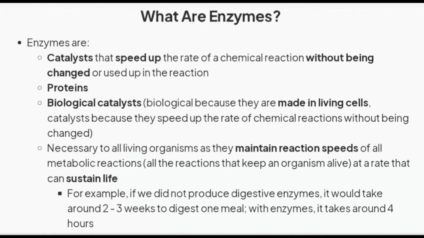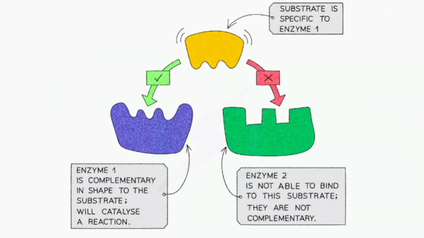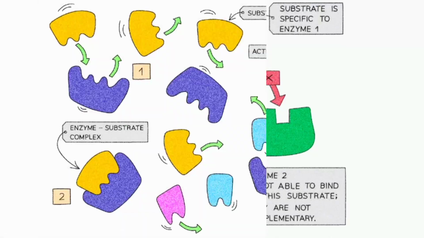For an enzyme to act on a substrate, it is necessary for the enzyme to be specific to the substrate. For suppose the substrate is specific to enzyme 1. How can we determine it? Because we can see the complementary shape. Enzyme 1, which is complementary in shape to the substrate, will catalyze a reaction, while enzyme 2 is not able to bind to this substrate; they are not complementary.